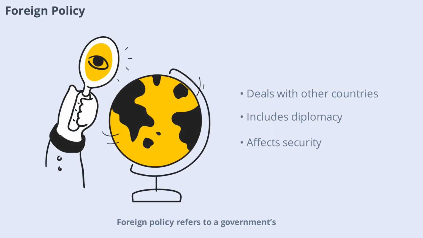Foreign policy refers to a government's strategy for dealing with other countries. It includes diplomacy, trade agreements, and military alliances. Foreign policy decisions can affect national security, economic growth, and international relations. Governments must balance their own interests with global responsibilities.